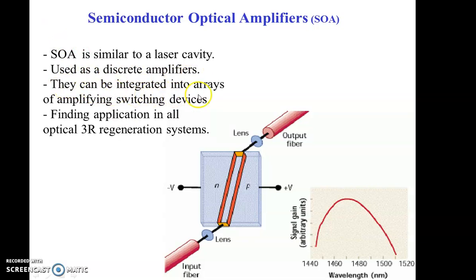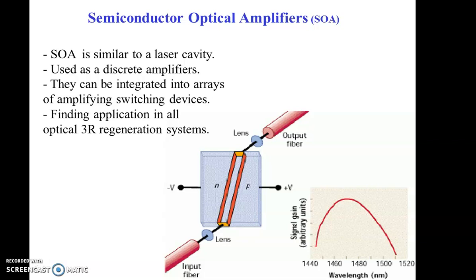This particular amplifier can be integrated into arrays of amplifying switching devices. This can be used in the way of arrays. So this particular one is having the power compensation for loss of other optical devices. Then it is having the operating signal wavelengths between 0.85 micrometer and 1.6 micrometer, and it is generating the gain of up to 30 dB.